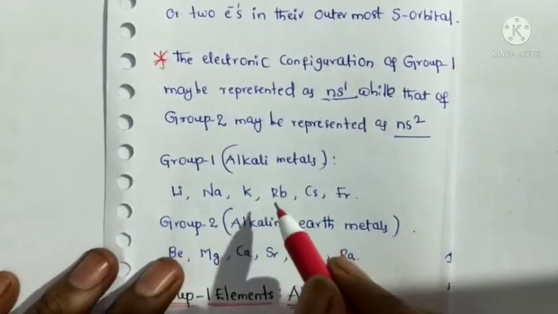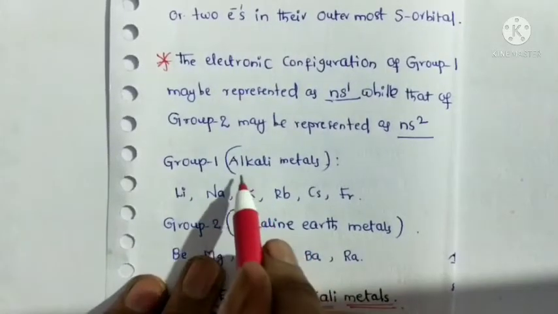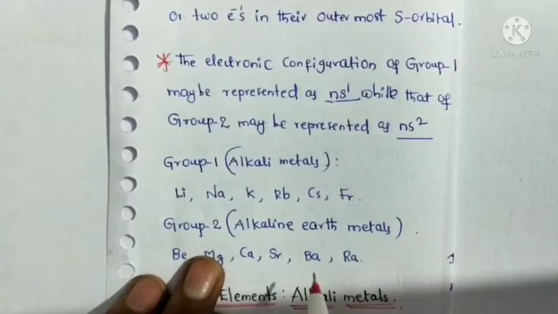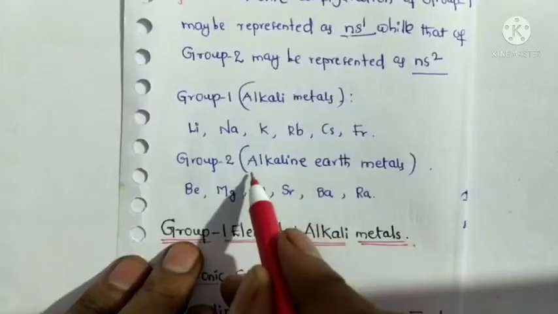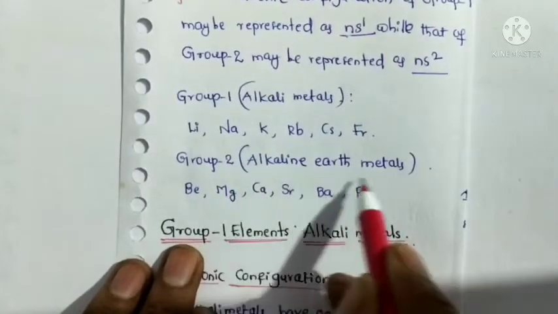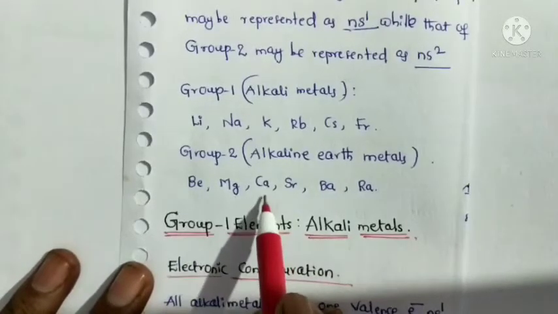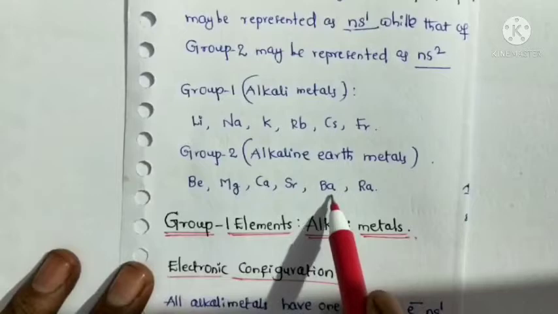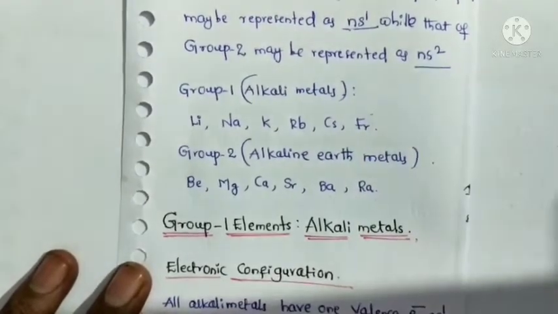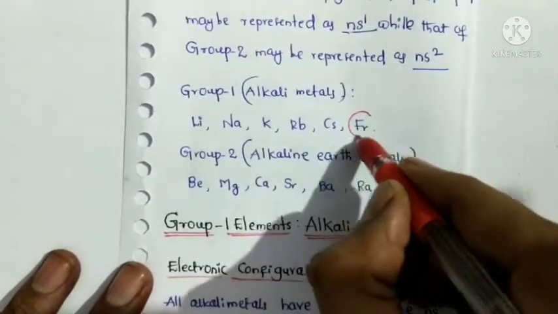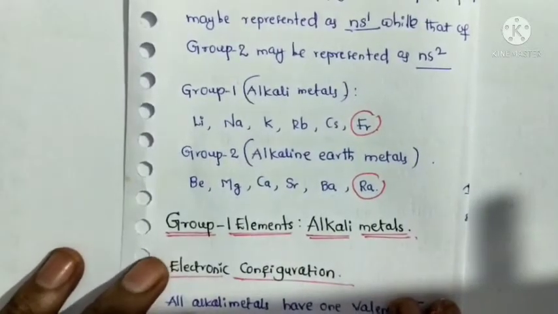So the question arises here: which elements belong to alkali metals? Next, group 2 elements, which are called alkaline earth metals: beryllium, magnesium, calcium, strontium, barium and radium. In this, francium and radium are both radioactive elements.